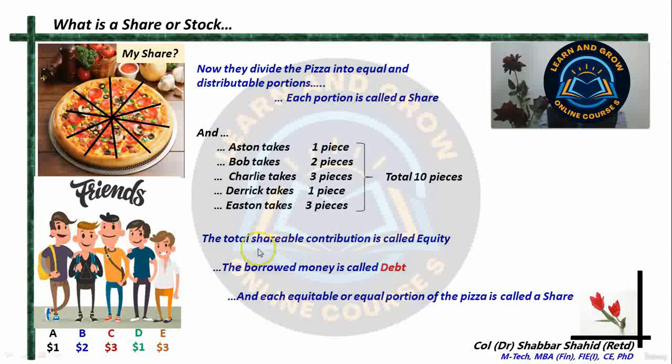So now here, the total shareable contribution is called the equity. What was that total shareable contribution? That was $10. Alright? That is equity. And the borrowed money, the $2 which they had borrowed, is called debt. And each equitable or equal portion of the pizza is called a share.